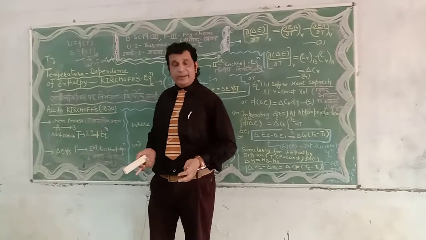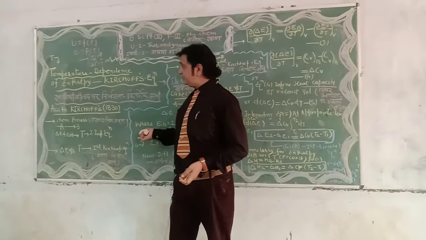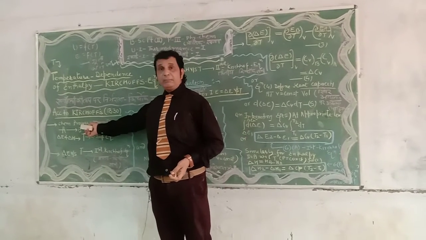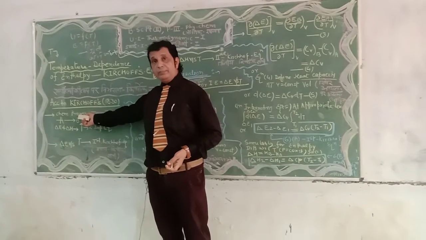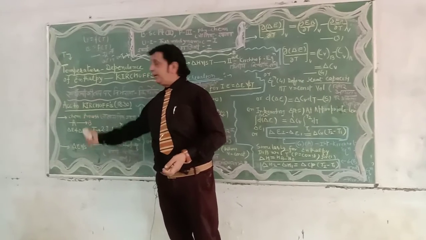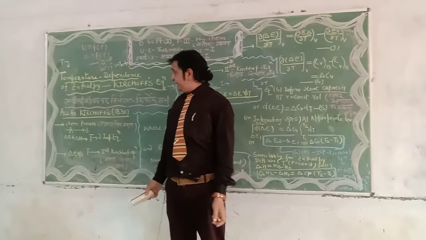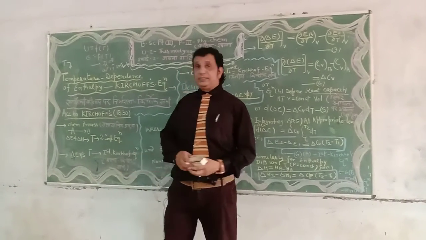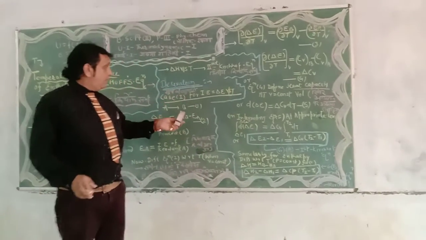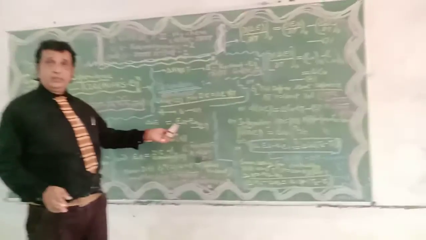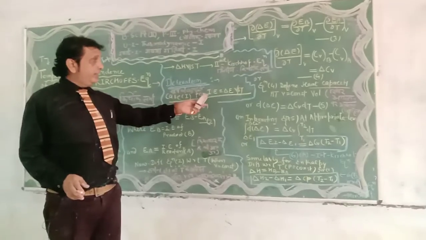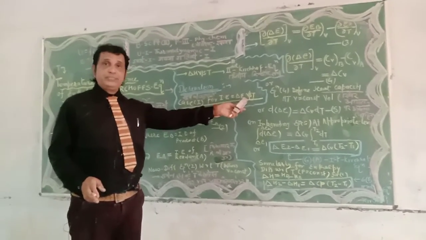Let us try to derive the first Kirchhoff equation here. Any chemical process undergoing from reactant A to product B, its internal energy, I am writing here on the blackboard. Case first: internal energy versus temperature.